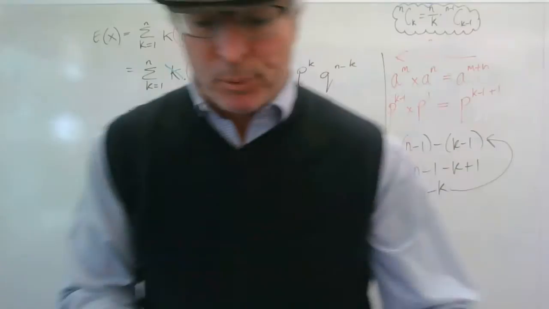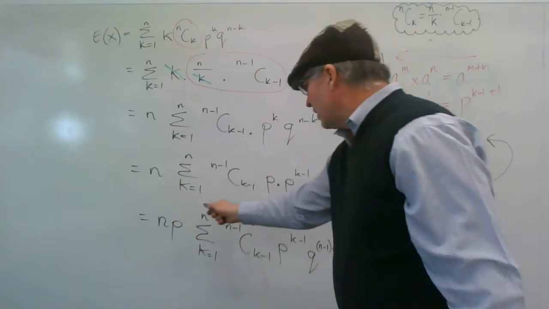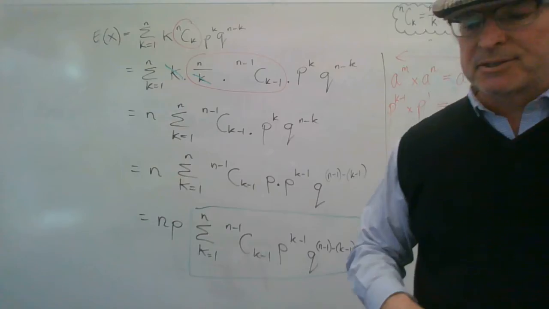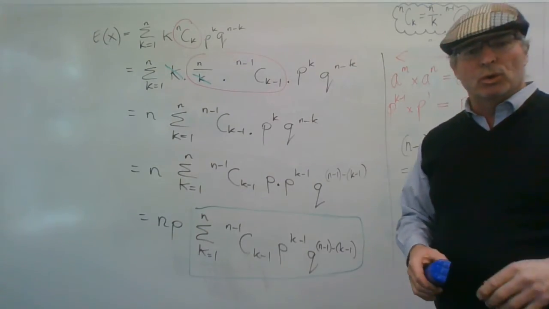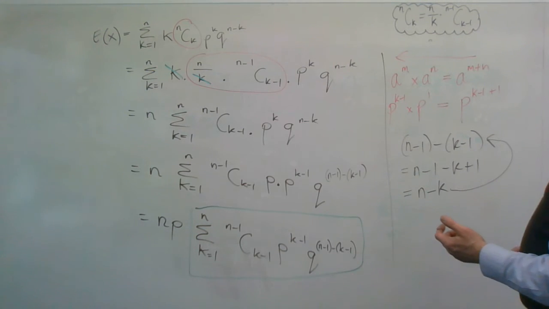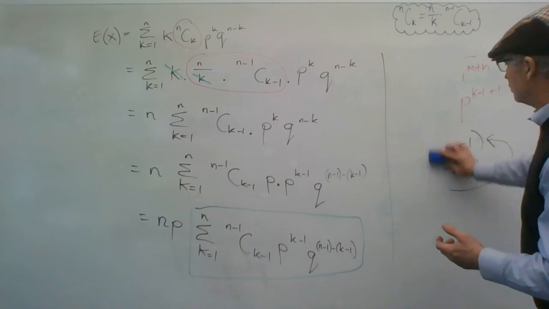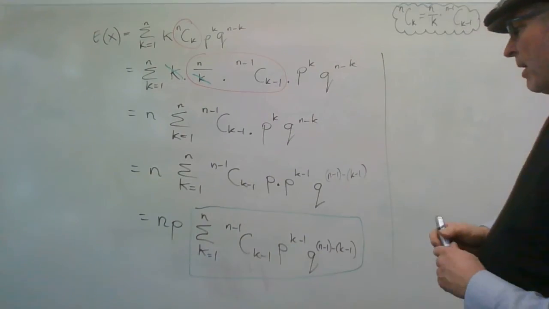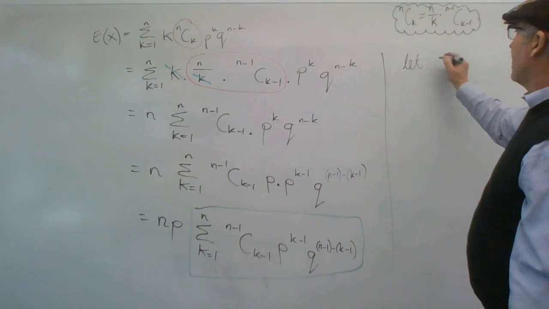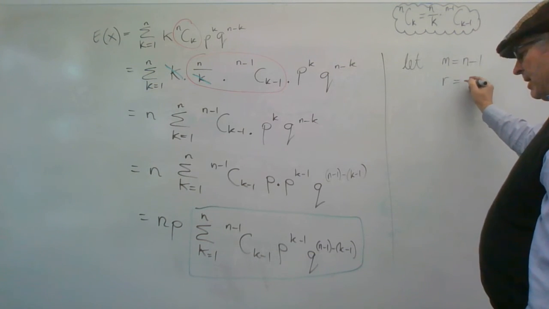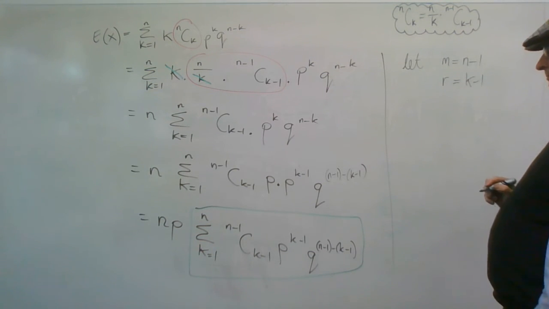Now, to some people, this bit here would be automatically obvious, but to others, it can be helpful to do a substitution to make it reveal itself more easily. So I'll do a substitution. I'm going to let m equal n minus 1 and r equal k minus 1.